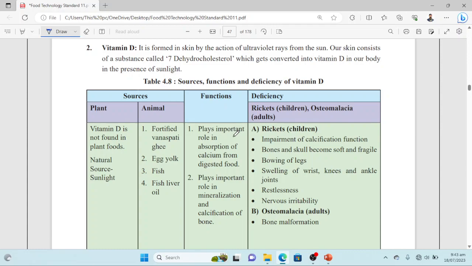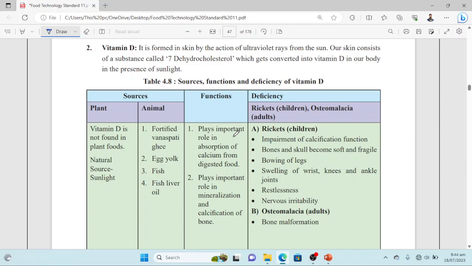Bones and skulls become soft and fragile. Bowing of legs, swelling of wrist, knees, and ankle joints, restlessness, nervous irritability. So these are the symptoms of rickets. And we know, as we have discussed in the functions of vitamin D, it assists calcification and mineralization, and if there is not enough vitamin D, there will be a lack of these functions, and if these functions are not happening normally, the structure will be weak and fragile.